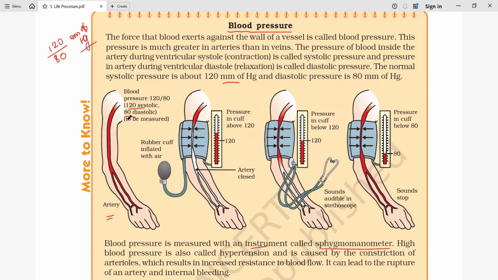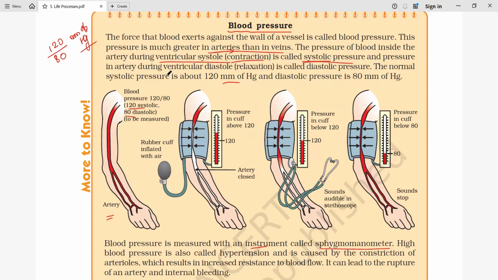So how is this pressure generated? It is from contraction. Pressure is more in arteries compared to veins, since pure blood from the heart is pumped out with the help of arteries. So inside the artery the pressure is more. This is the pressure of blood inside the artery during ventricular systole. When the ventricle contracts, it pushes the blood through the artery. That pressure is called the systolic pressure, and at that time the pressure is high.